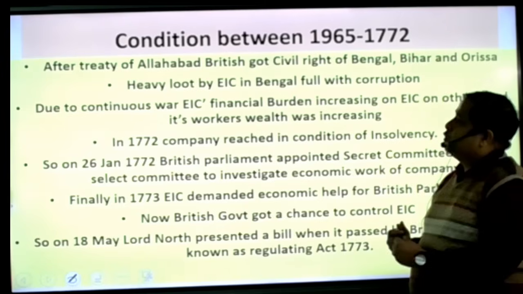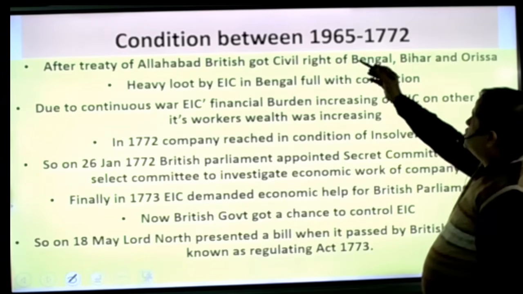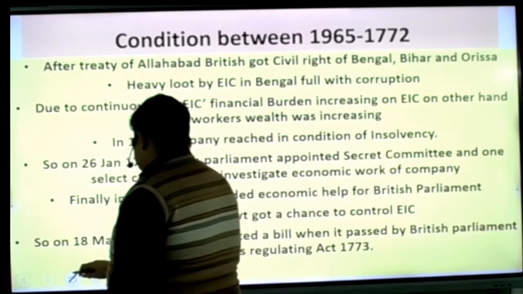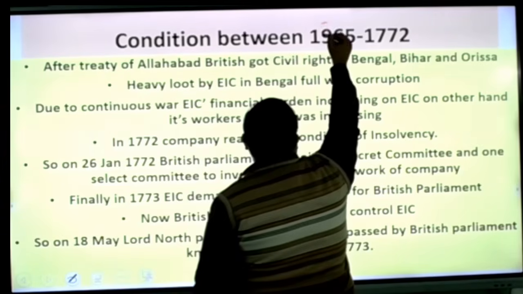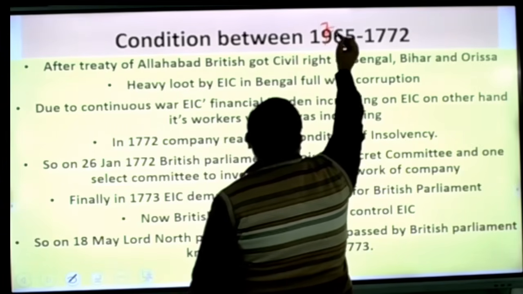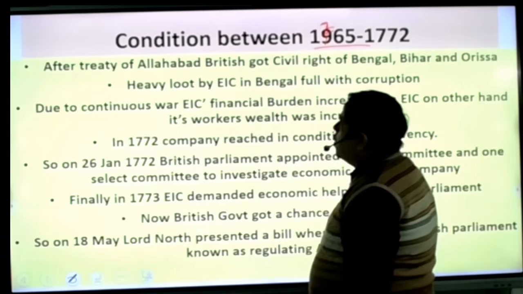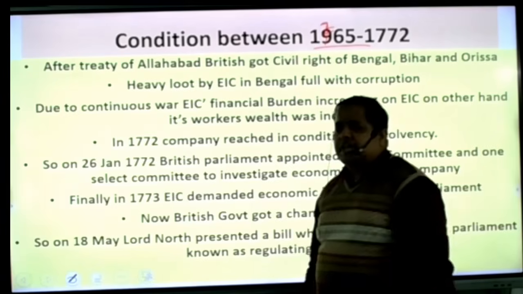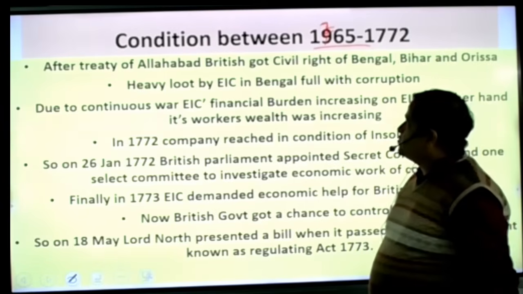Due to continuous wars, the EIC's financial burden increased. If you see this in the book, it is 1765; there is a typing error there. So between 1765 and 1772, the Britishers fought many battles. 1757 the Battle of Plassey, 1764 the Battle of Buxar, and many other battles took place, including the battles with the Marathas.